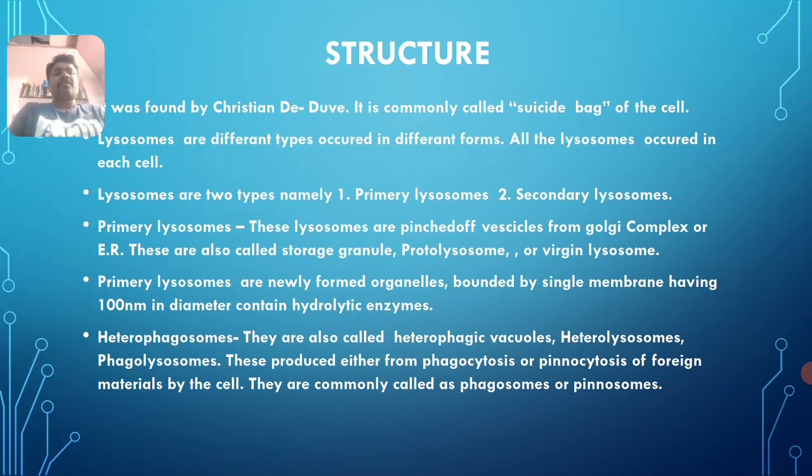Heterophagosomes are produced either from phagocytosis or pinocytosis of the foreign material by the cell. Those vesicles or vacuoles are commonly called phagosomes or pinosomes.